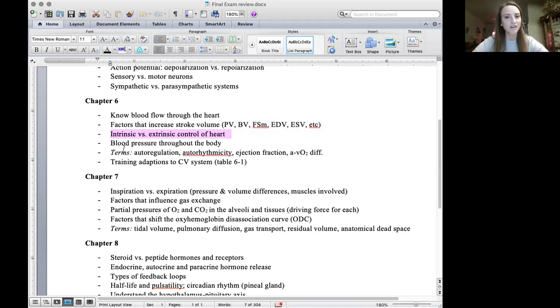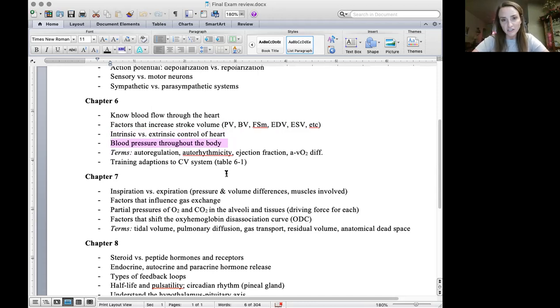So the medulla oblongata also has extrinsic control over heart rate, blood pressure, all of that. So going back and looking at what chemicals are released, and this is where the sympathetic and parasympathetic comes in, where it has control on the heart. So just knowing the difference between those two factors. Blood pressure throughout the body: knowing where it's highest in the body, where it's lowest, and what factors are going to increase or decrease blood pressure.